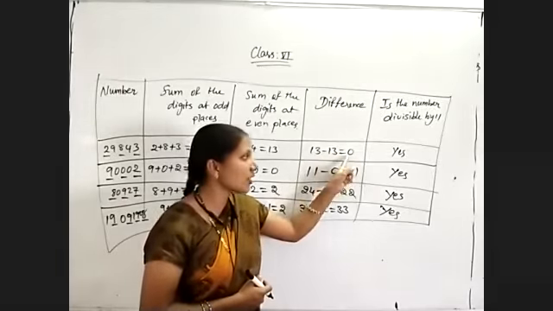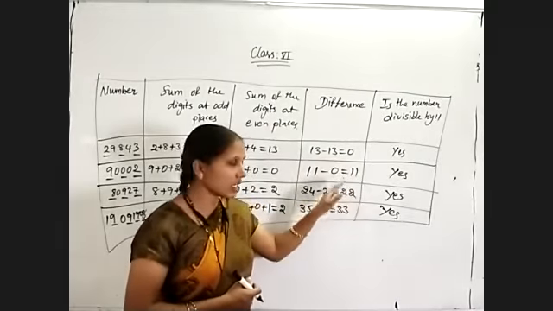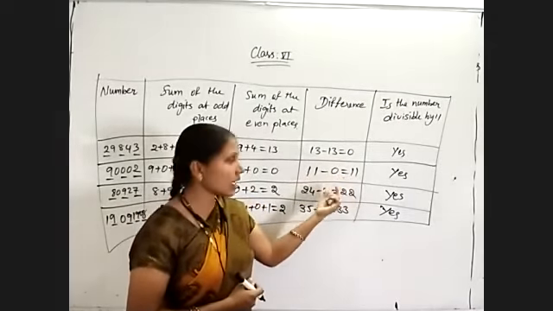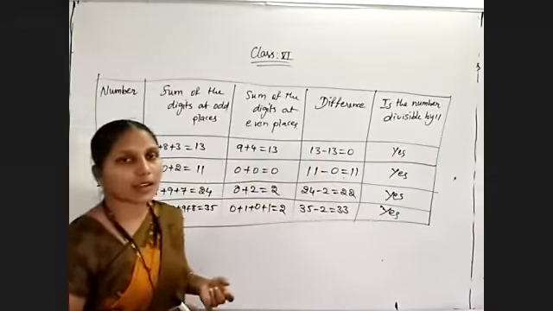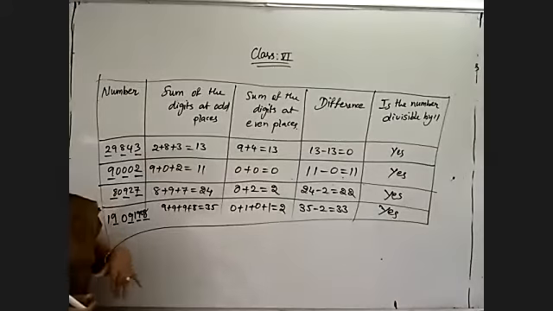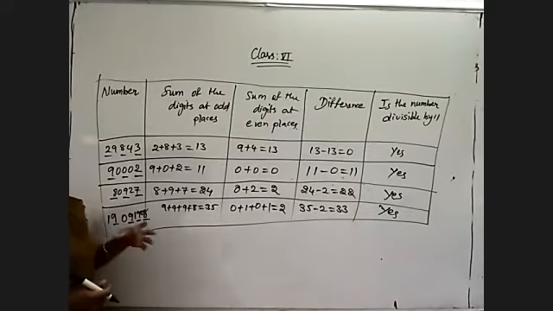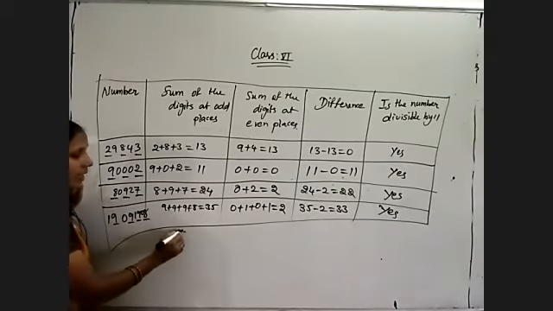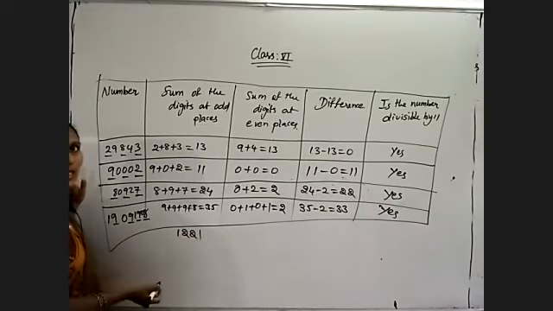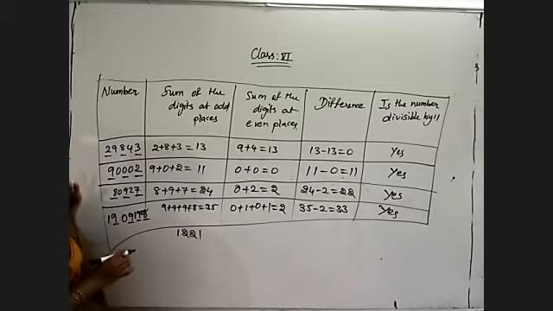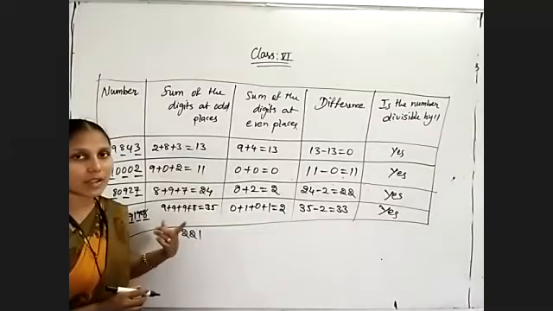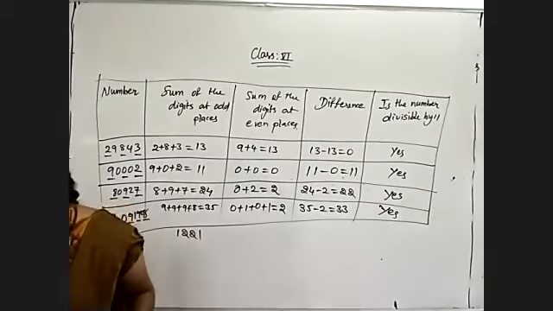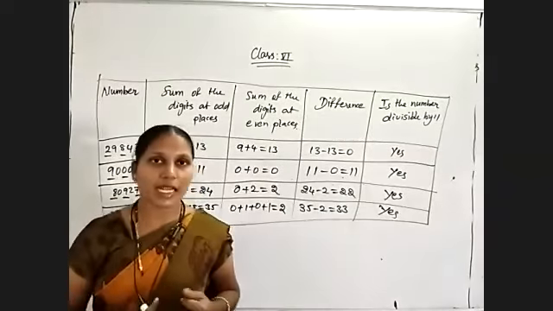And if the sum is 0 or a multiple of 11, if the difference is 0 or divisible by 11, then the complete number is divisible by 11. And yesterday we studied that every palindrome number with an even number of digits is compulsorily divisible by 11. A palindrome number is nothing but a number that gives the same number when we reverse its digits. Such numbers are said to be palindrome numbers, and palindrome numbers with an even number of digits are always divisible by 11. Okay, this is about the divisibility rules of 4, 8 and 11.